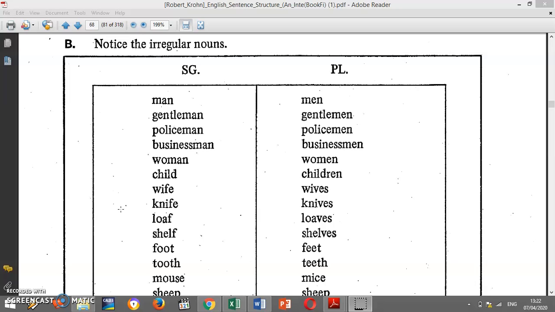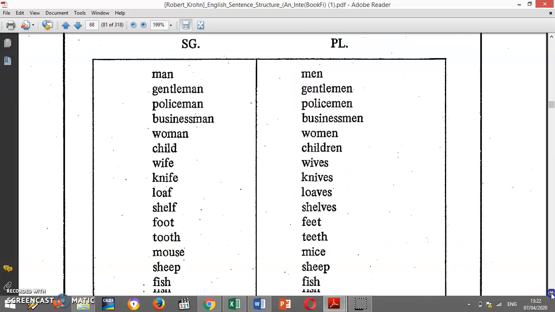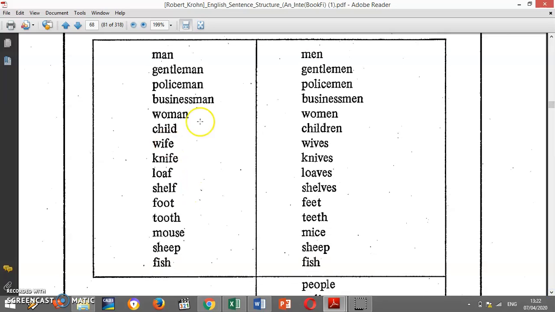So here you can see the first changes include man into men, and then child into children. So the singular form of children is child, and then wife into wives.